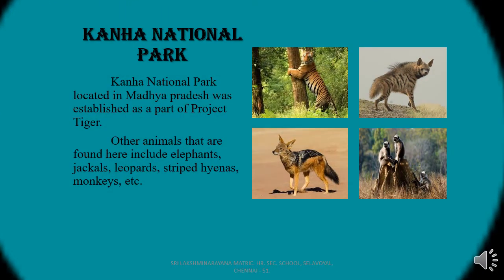Kanha National Park. It is located in Madhya Pradesh and was established as a part of Project Tiger. Apart from tigers, animals such as elephants, jackals, leopards, striped hyenas, monkeys, and several varieties of deer, including black buck, swamp deer, sambar, are seen here.